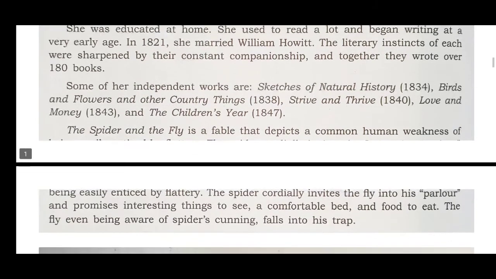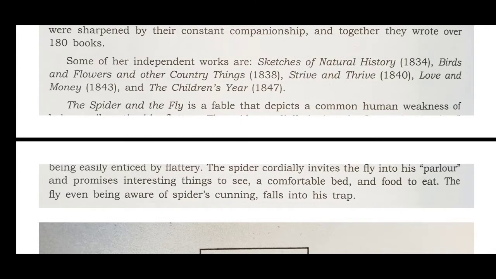Let's come to the poem. The Spider and the Fly is a fable in verse. Just remember that it's a fable in verse. What's a fable? A fable is a story in which animals are found to be talking and behaving like human beings. A very famous fable writer of yesteryears happens to be Aesop, and many of you have read Aesop's fables. So this poem is also a kind of fable, because here you have two non-humans, a spider and a fly, and they are interacting with each other, talking to each other, just as human beings do. So, a fable in verse.